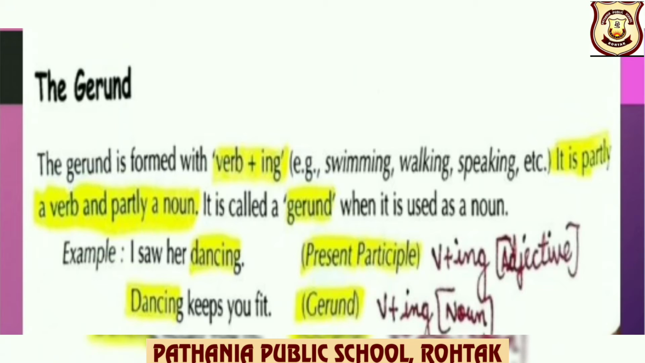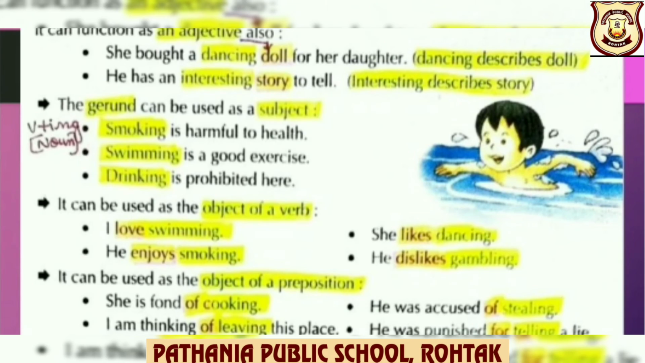Next example, dancing keeps you fit. So dancing here, verb plus ing, is acting as a noun here in the sentence, which is a gerund. It can function as an adjective also. For example, she bought a dancing doll for her daughter. So you can see here children, dancing as an adjective and dancing describes doll here.